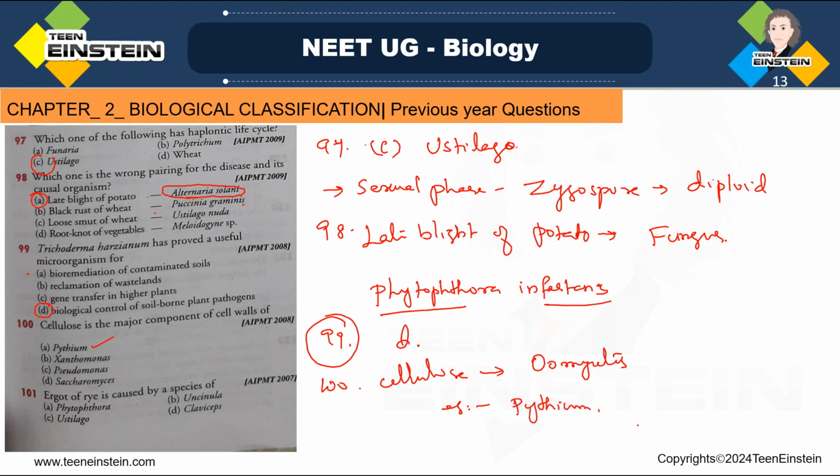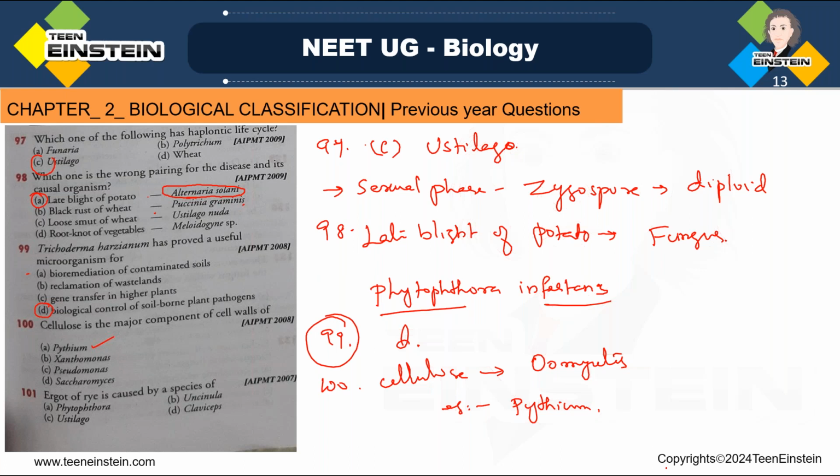The fungal cell wall has around 80 to 90% carbohydrate, and the remainder is protein and lipid. The typical feature of the fungal cell wall is the presence of chitin. Here, cellulose is present in oomycetes.